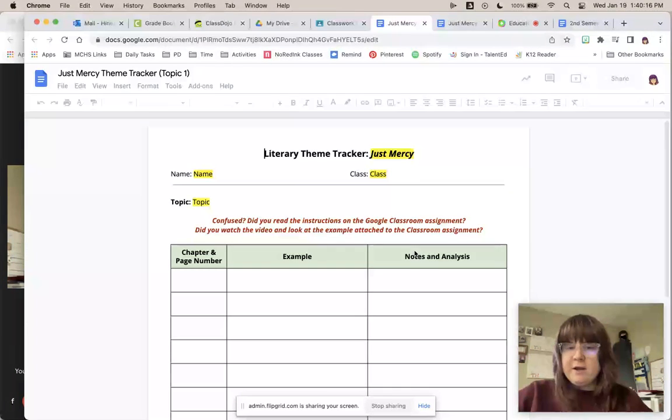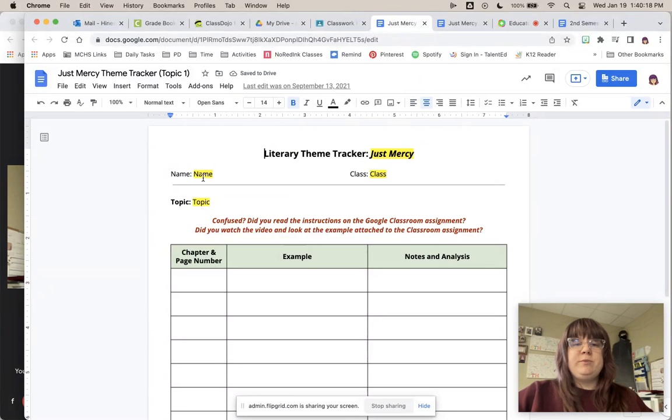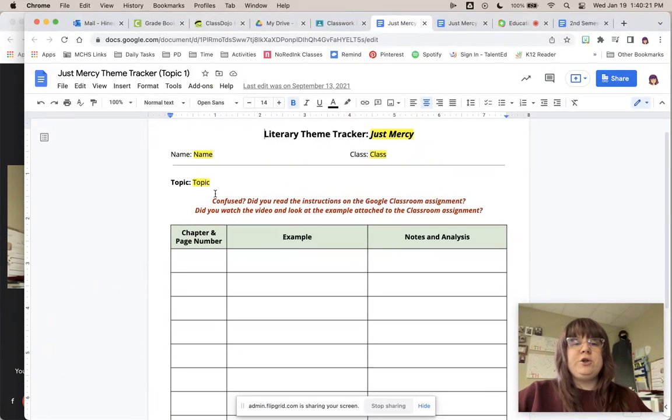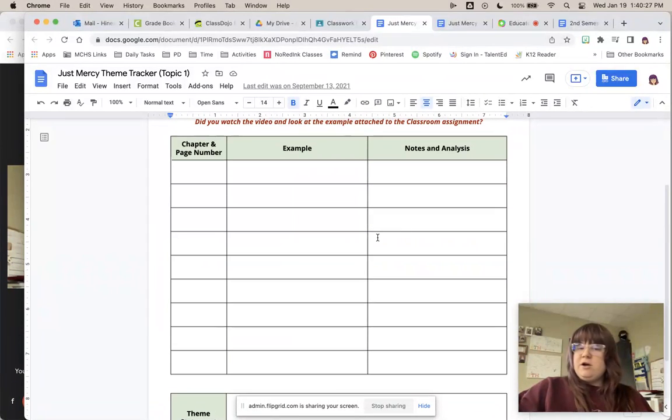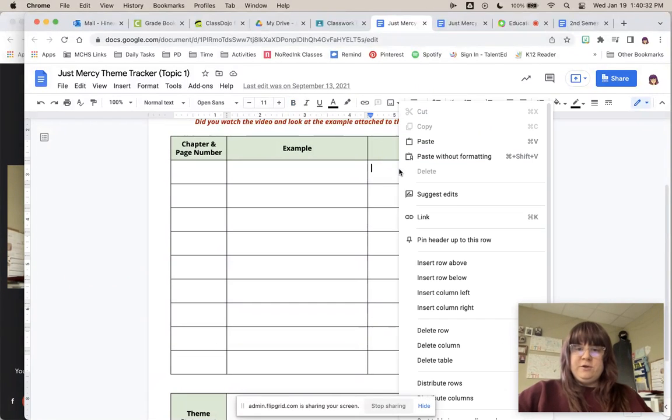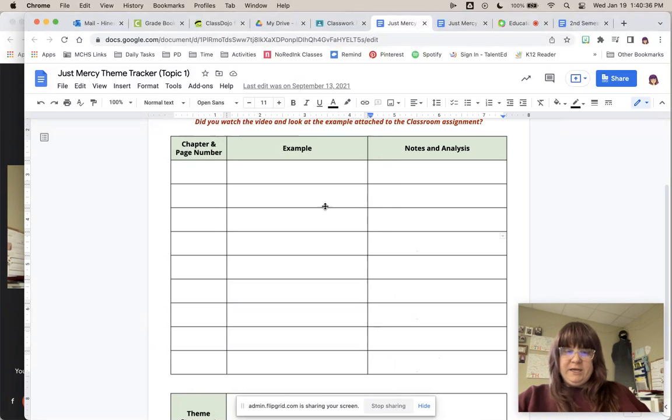When you open up the tracker, here's what you're going to do. You're going to put your name, you're going to put your class period, and you're going to put the topic that this document is for. And then in these boxes, there aren't a lot there right now, but you can always add more with a 2-finger click on the trackpad. You can insert row below and add as many as you need. But what you're going to do is you're going to put the chapter and page number in this box here, and then you're going to list the example. So what is the evidence in this text about the topic that you chose?